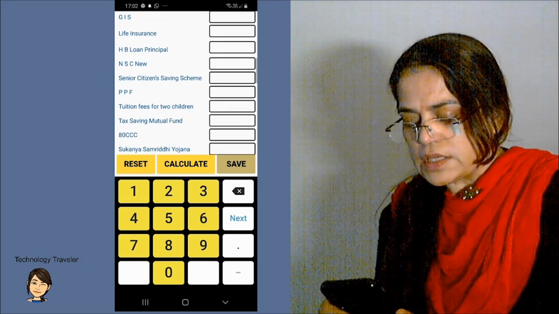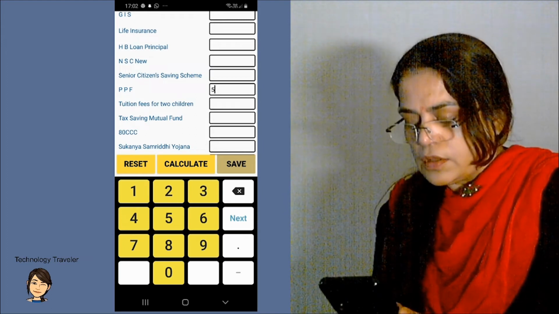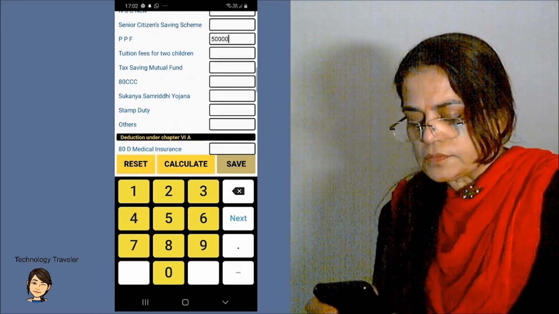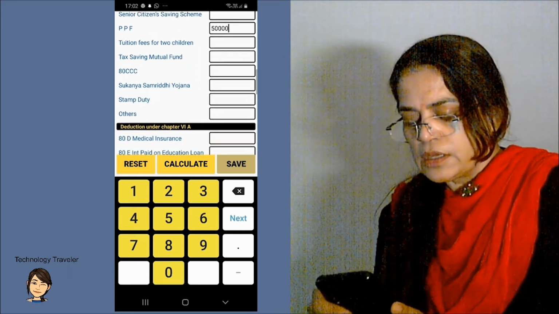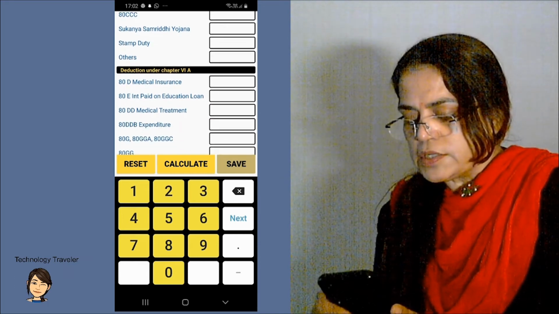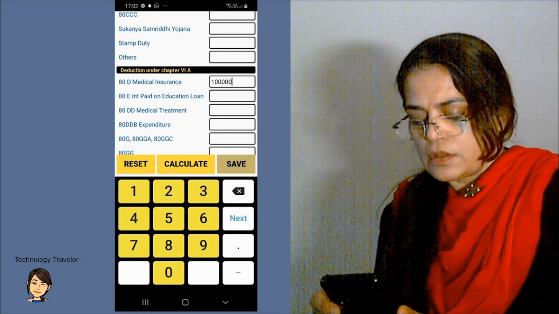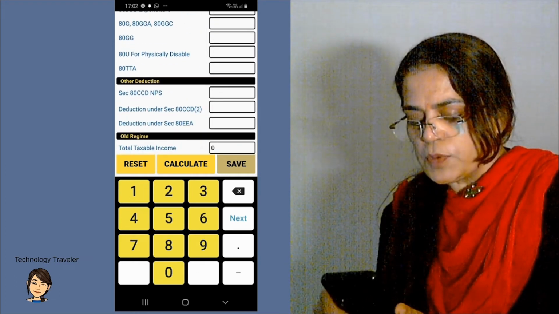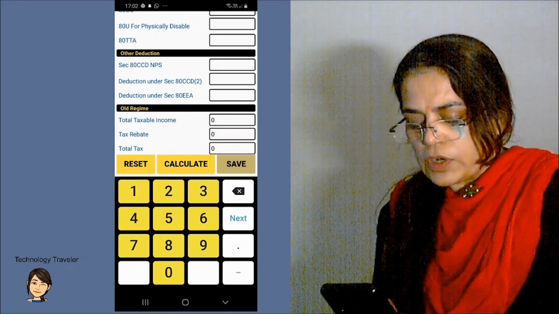If you have an LIC or PPF, etc. So if I have a PPF of 50,000, if you have tuition fees for 2 children, you can claim up to that. Then going into 80D, medical insurance, if I have 1 lakh medical insurance. So just fill up in each section whatever you are eligible for. I'm leaving the rest blank for now.